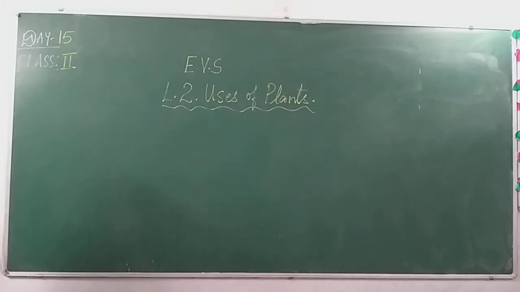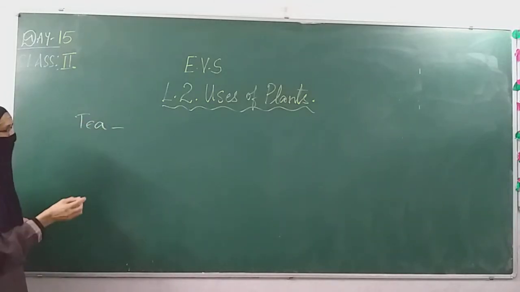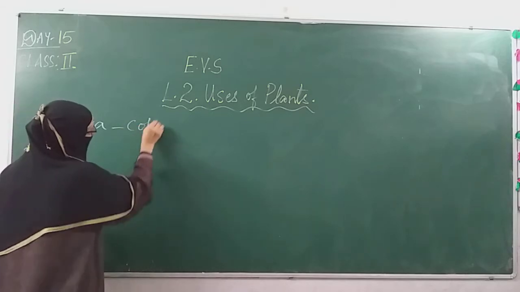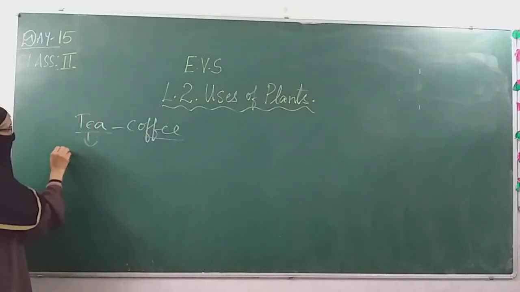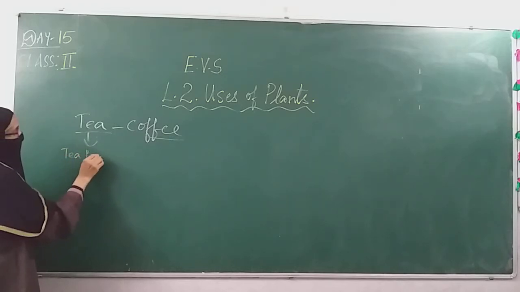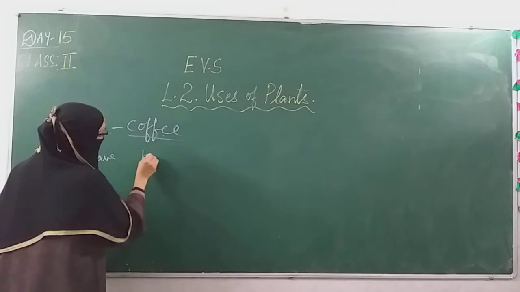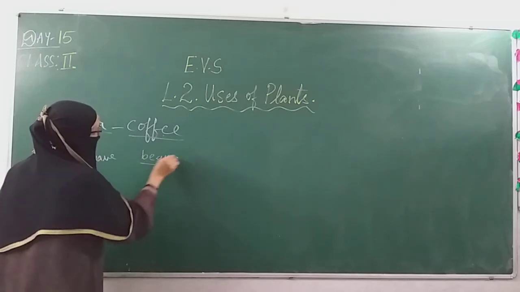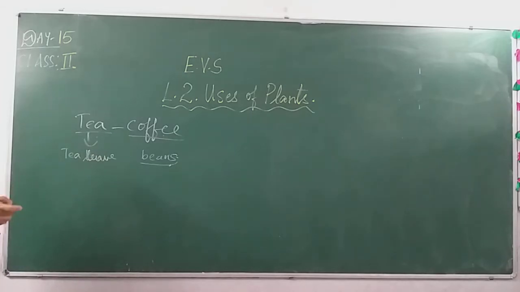Besides this, we still have a few food items which we get from plants. Coming to tea. Most of us will drink tea or coffee. This tea or coffee, from where are we getting it? We are getting tea from the tea leaves, and coffee we are getting from the coffee beans. These two we get from plants.